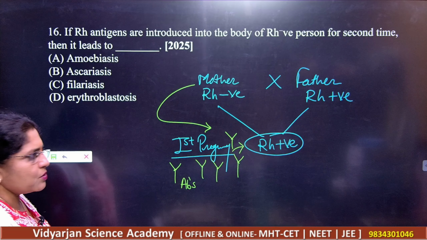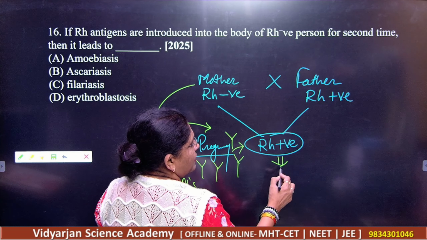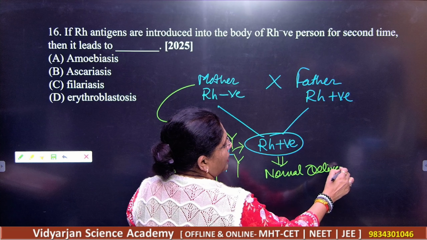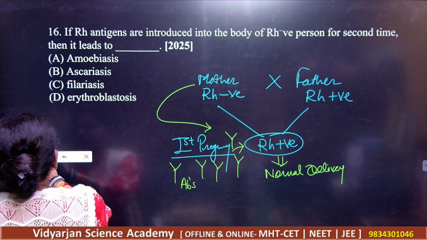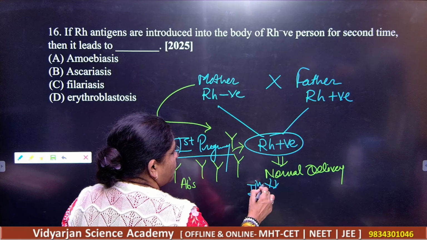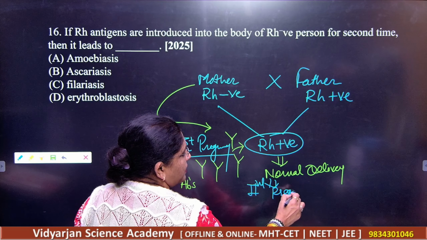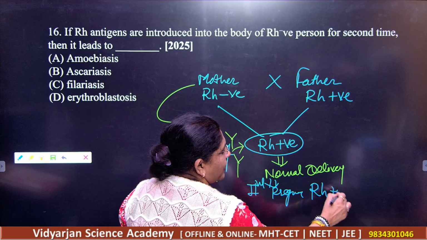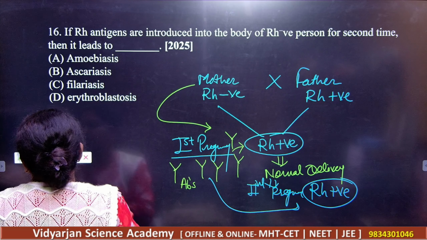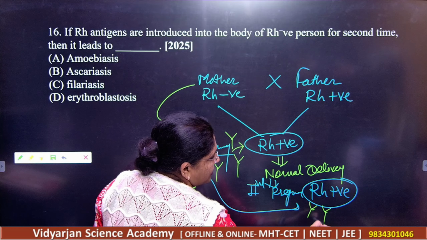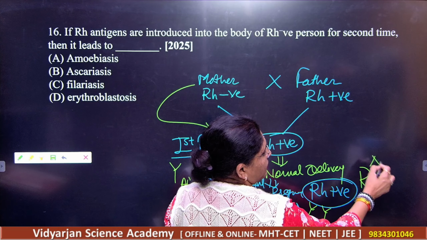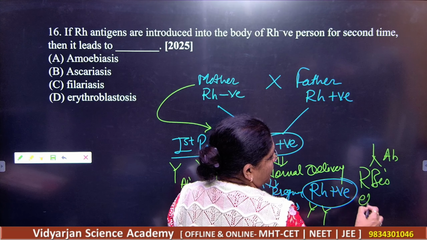Got it? Against the Rh positive. But during this one she will have the normal delivery. Got it? There will be normal delivery. And what will happen during the second pregnancy? During the second pregnancy, again the child will be Rh positive. And already she will have the antibodies against this. So what will happen here? RBCs of this child are attacked by means of antibodies.